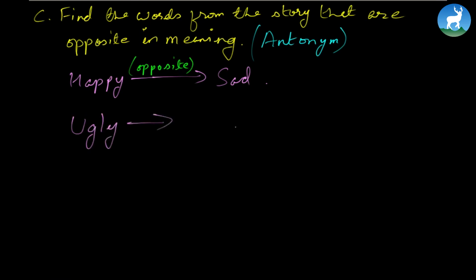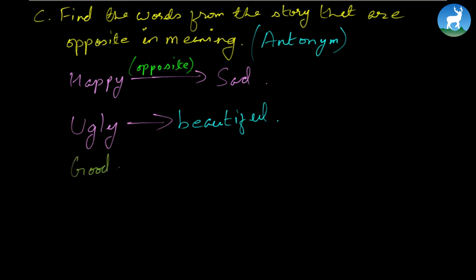Now, the book has given you the word ugly. All right. Now the words are given in the passage. So of course, the very first line of the passage says beautiful. So just write down beautiful. It comes right from the passage. You can replay the video if you want to and see where I had read the first paragraph. There is the word beautiful.